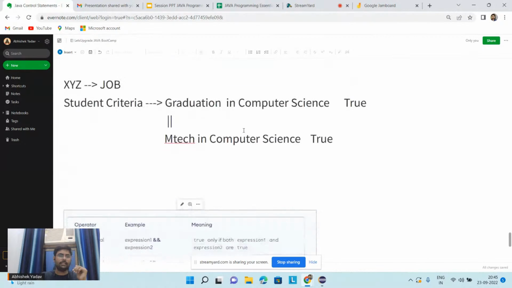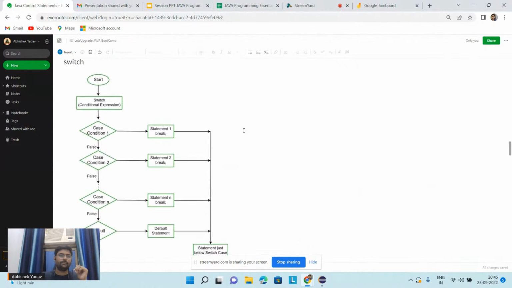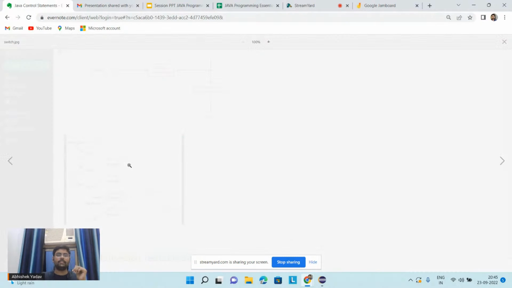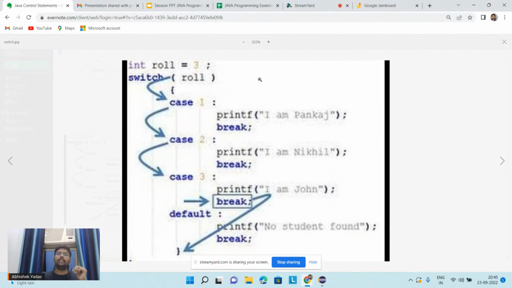So here we can see the syntax of switch case. Here you can see we are using one switch keyword and after that round brackets, and inside the round brackets I'm writing some case here, right? Role. And after that I'm using curly brackets, and inside the curly brackets I'm using keyword case, and after that I'm writing the expression here.